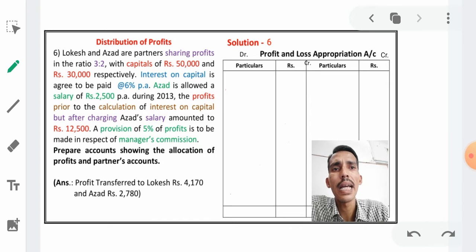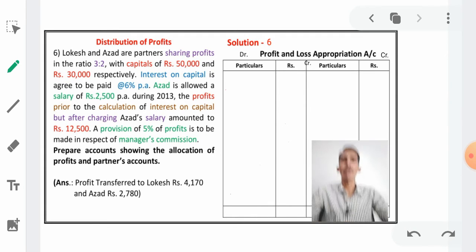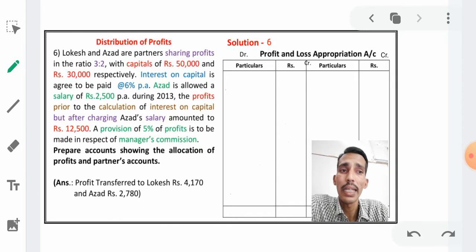Next, he has given the capital amounts, capitals of rupees 50,000 and rupees 30,000. Lokesh's capital is 50,000 and Azad's capital is 30,000, right. Next, we do not take the capital amount in the profit and loss account. Why do we not take it? Because that is not an expense, not an income. Therefore, in the profit and loss appropriation account we will not take the capital amount and drawings amount, but we take interest on capital and interest on drawings. Therefore, see here, we will not take the capital amount, but we take interest on capital.